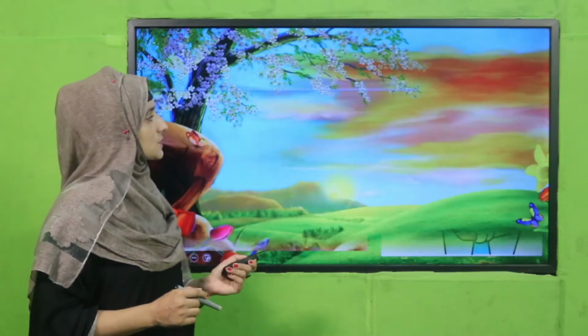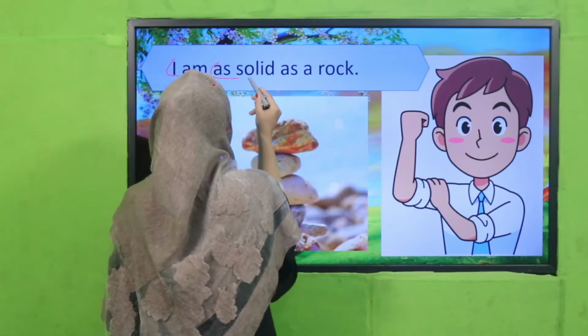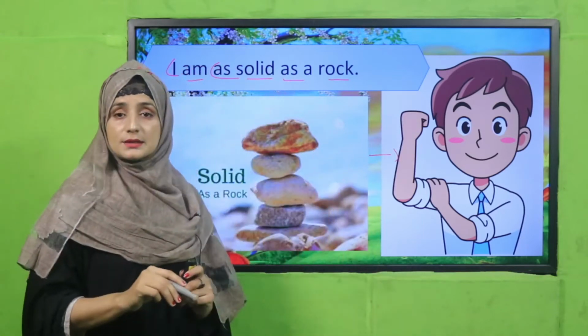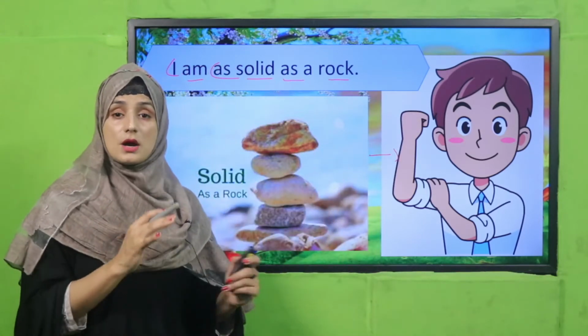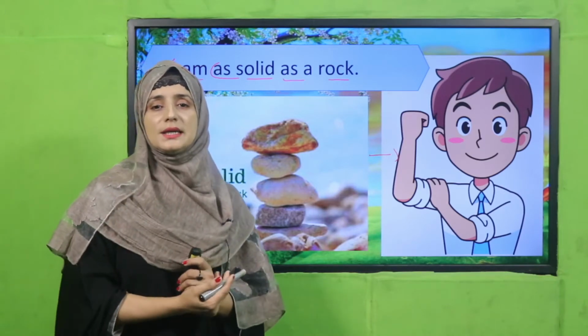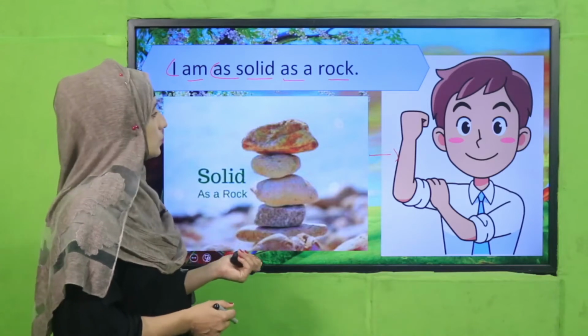See, the next example is another example for you. I am as solid as a rock. Wow, he is telling us that he is as solid as a rock. Have you got that? How we can compare things while using similes. So let's see about the rules.